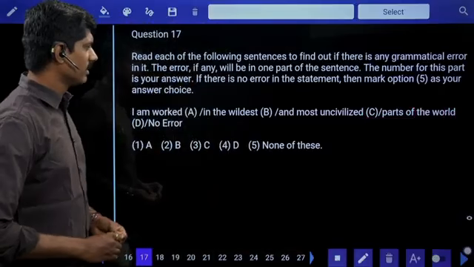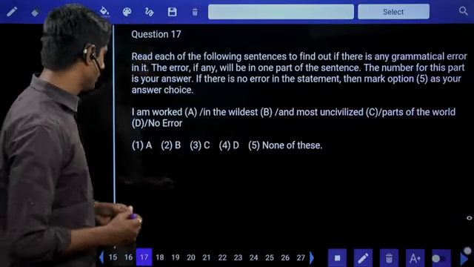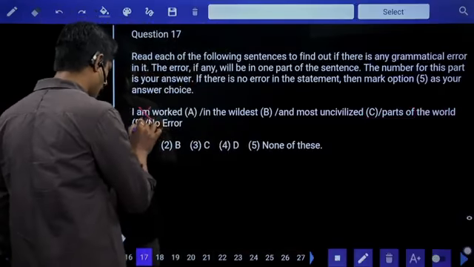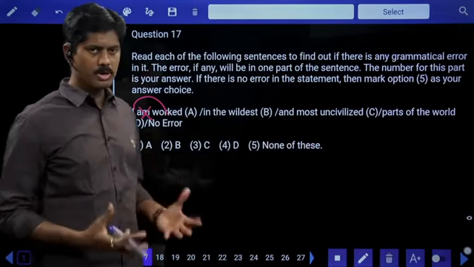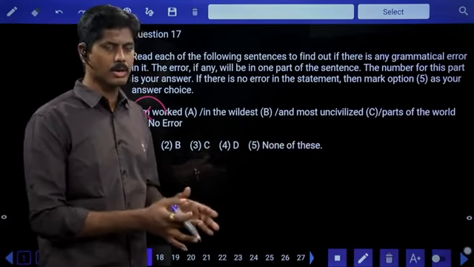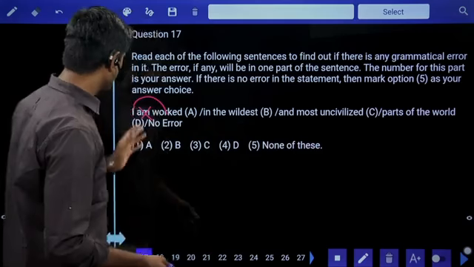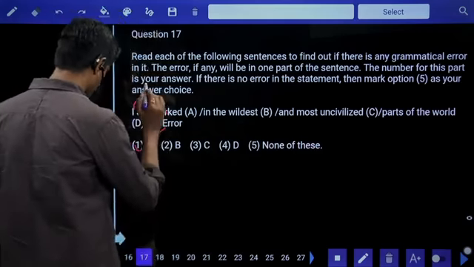I am worked in the wildest and most uncivilized parts of the world. "I am worked" is always wrong. It should be "I worked." I worked, or I still work, means I work. I have worked, or else. So simply "I worked" is enough. Error is in the first part.